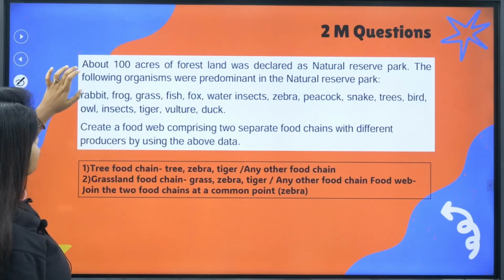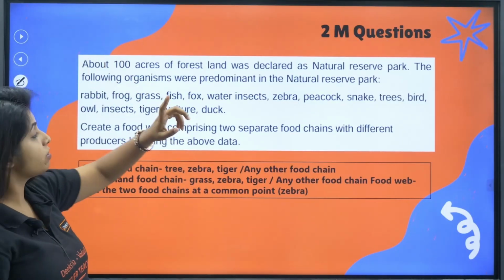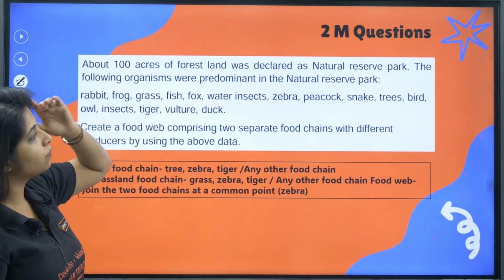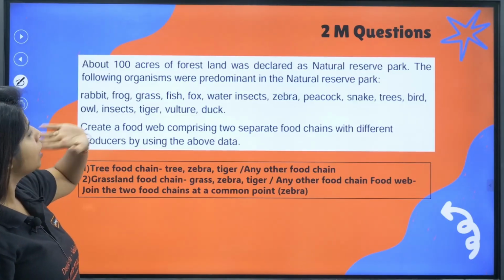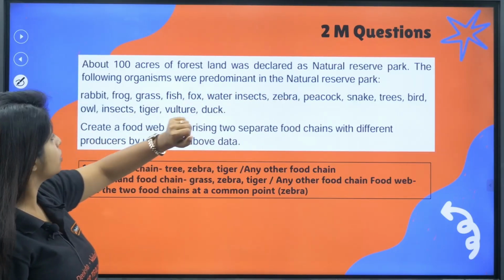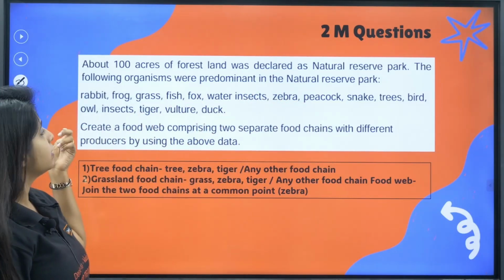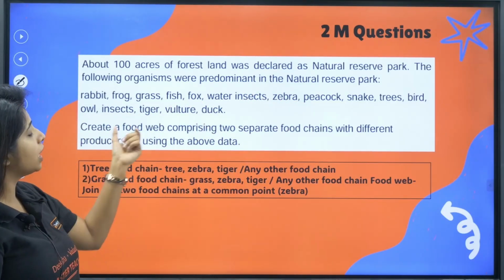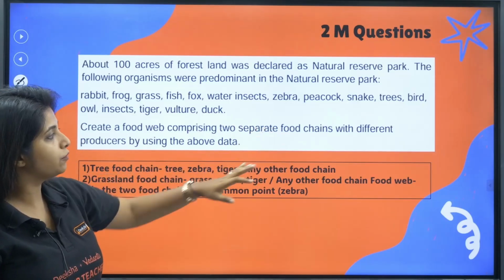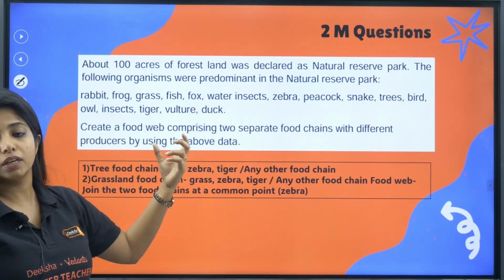Now, other questions that you should be, one more question is there, a 2-marker question. About 100 acres of forest land was declared as natural reserve park. The following organisms were predominant in the natural reserve park: rabbit, frog, grass, fish, fox, water, insect, zebra, peacock, snake, trees, birds, owl, and everything is given over here. Create a food web comprising 2 separate food chains with different producers by using the given data.